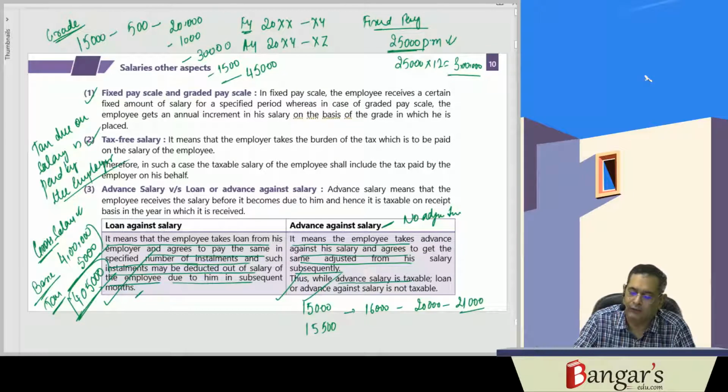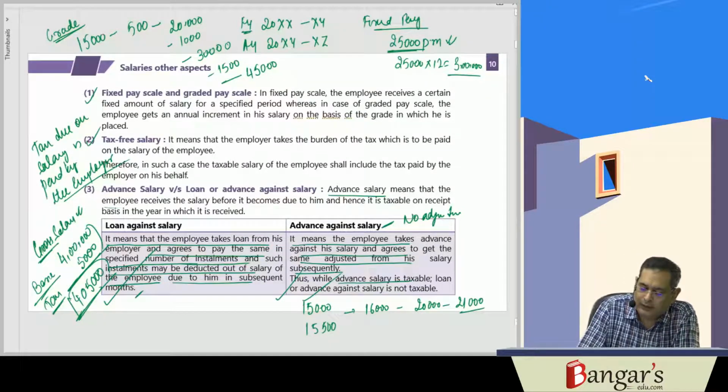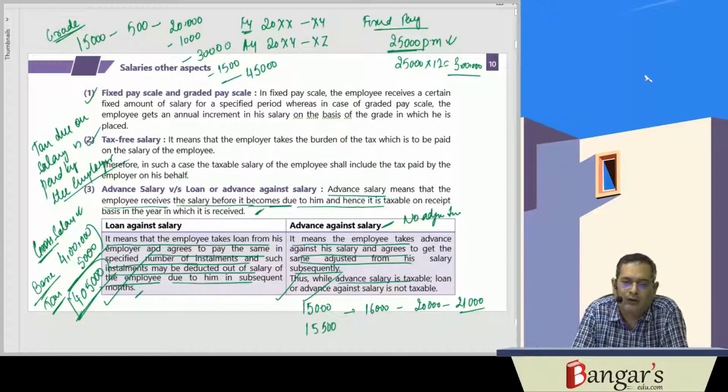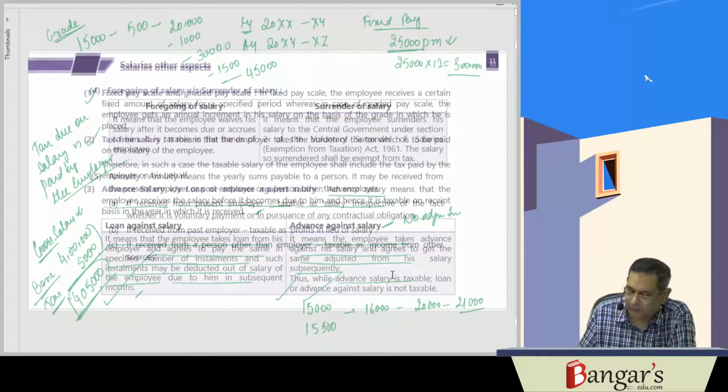Advance salary is different. Advance salary, that is taxable. Loan or advance against salary is not taxable. So advance salary means that an employee receives a salary before it becomes due to him, and hence it is taxable on receipt basis. Advance salary basically is what? Taxable on receipt basis. As we have seen, if he has taken a salary in advance, then in that particular circumstance it will be taxable on receipt basis.